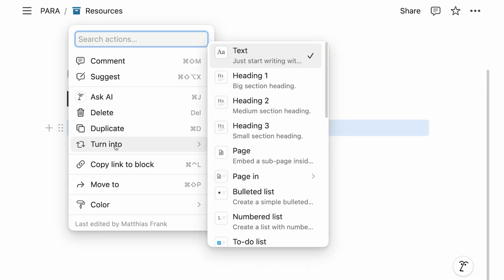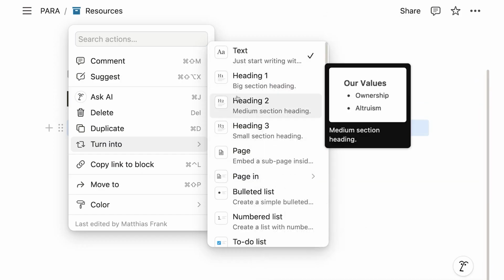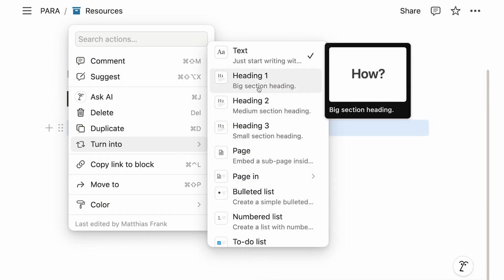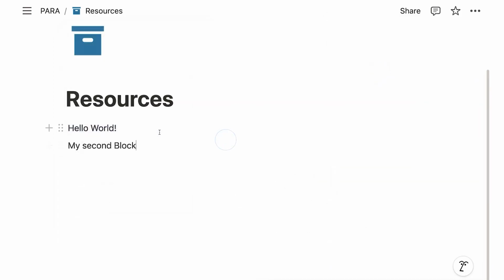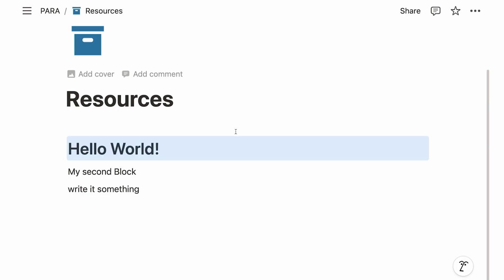If we hover over turn into, we see all the block types that this block could be. And by simply clicking on another block type, we just modify it. So even though we create a text, because by default, whenever you write something, it is always text, we click on the 6 dots, and we can now say, actually, hello world, that is supposed to be a heading. So I click on the 6 dots, I say turn into, and I turn it into my heading 1.